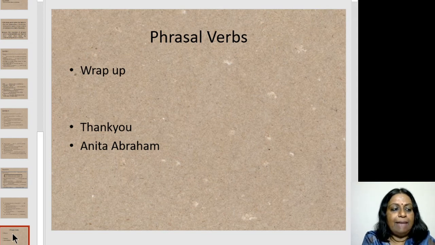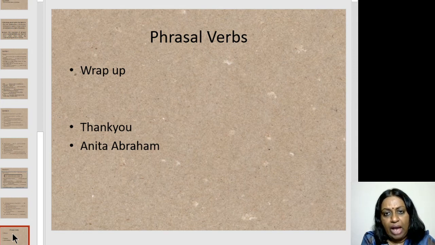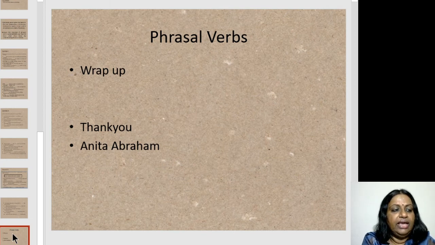So do you see this happening? When you add the preposition or the adverb to the verb, the meaning of the verb changes completely. For example, look for. Look for means search. Example, he is looking for his keys. Look up to.